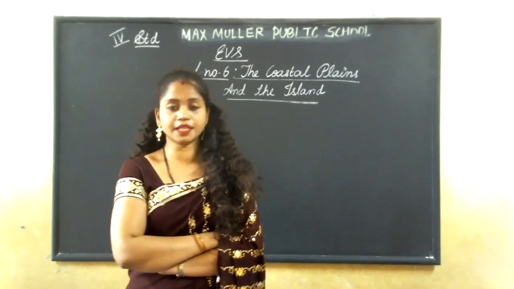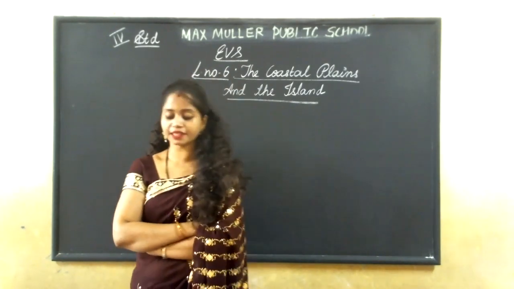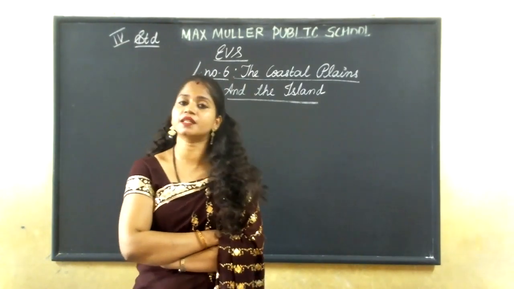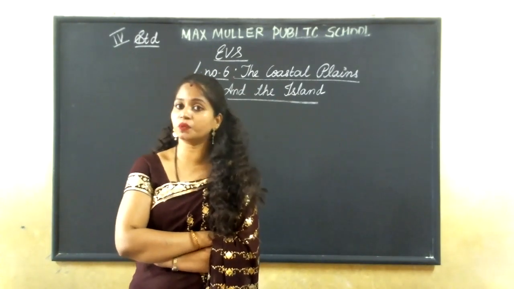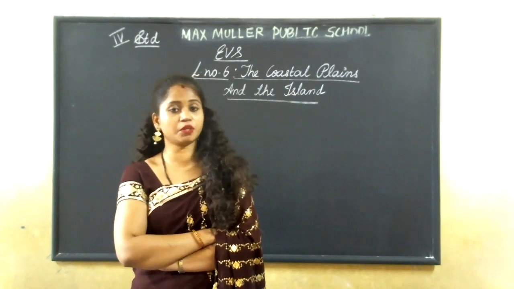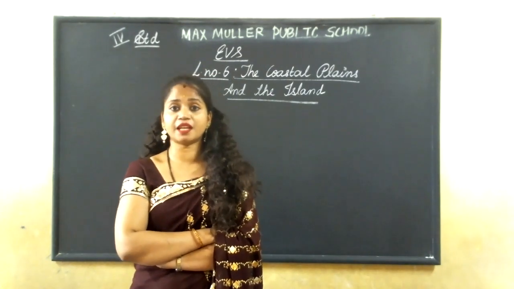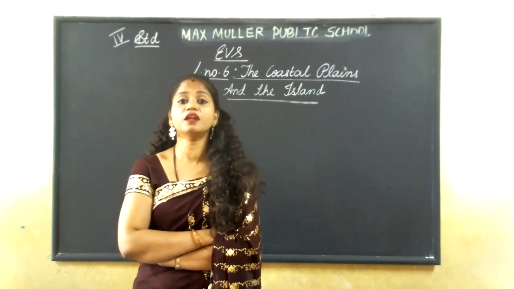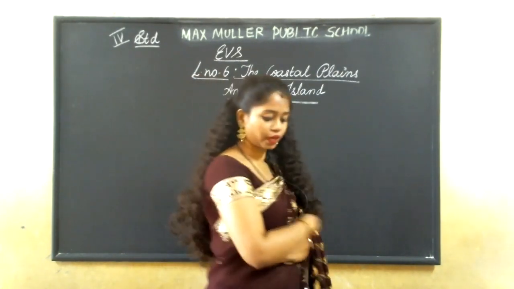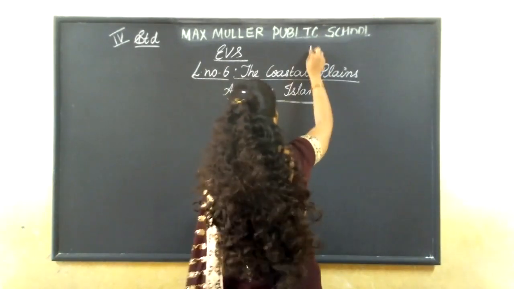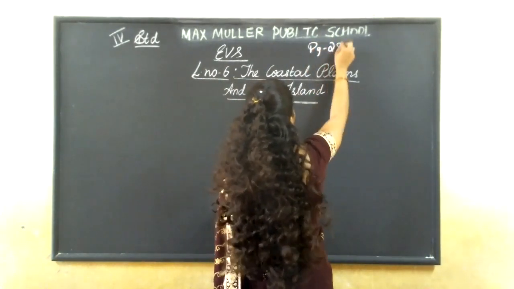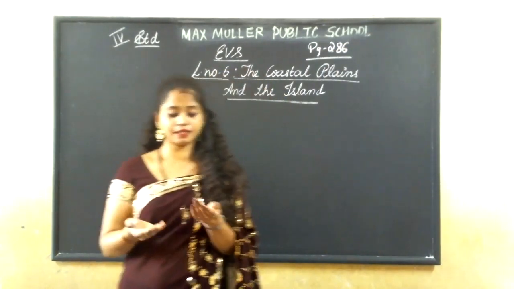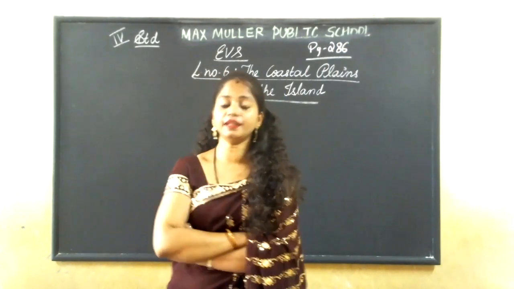Today, we are starting with the EVS class. In the social part, it is lesson number 6 we are going to learn today. It is page number 286. Take out your textbook. You all know which is your EVS textbook, the one that has all the subjects like English, Maths and EVS, right? Take out the textbook, page number 286. If you need, take out your pencil and sit.